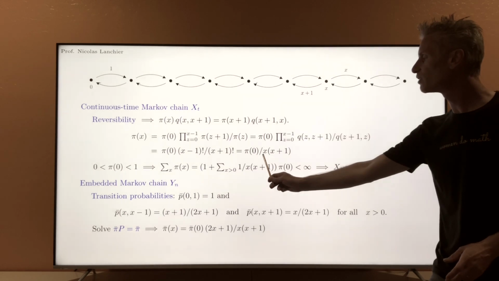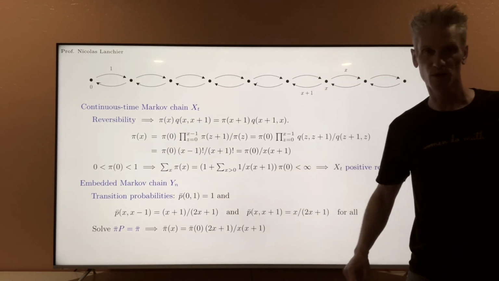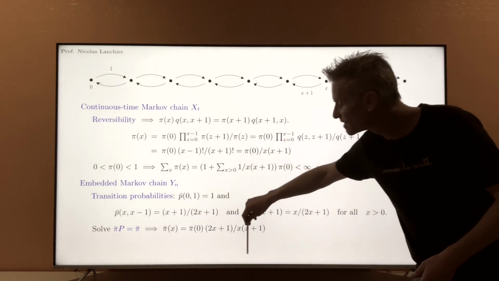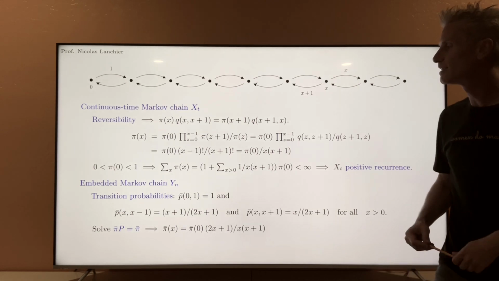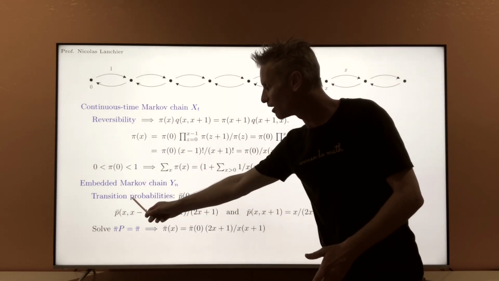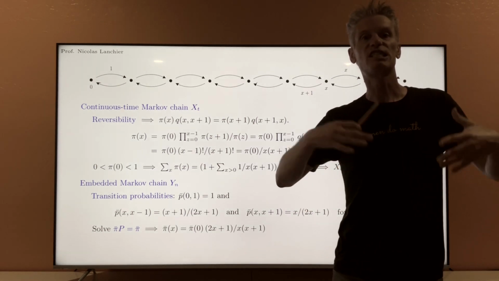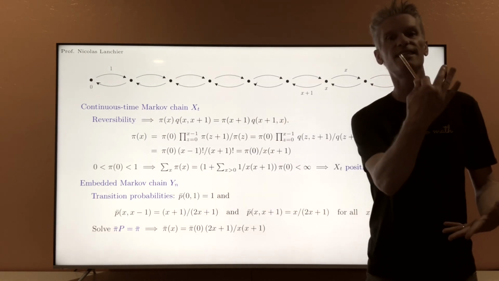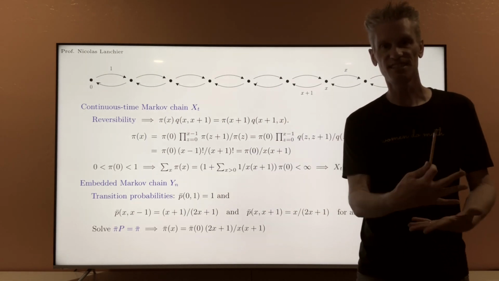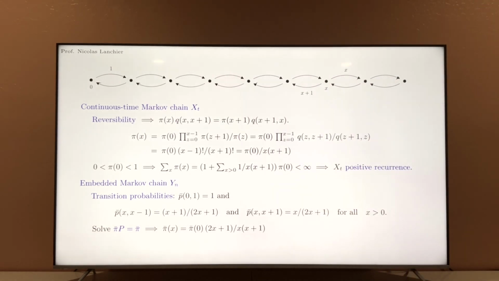So you find again the x plus 1 here in the denominator, but now you multiply by 2x plus 1. Now the infinite sum of those terms here is equal to infinity. This shows that the set of stationary measures for the process all have sum of the coordinates equal to either 0 or infinity. You cannot rescale any of those measures to get a distribution, so we do not have any stationary distribution in this case.